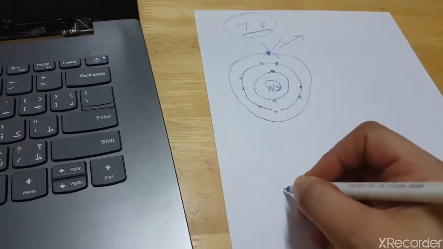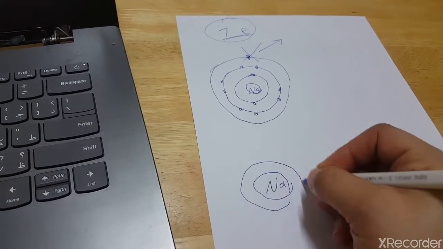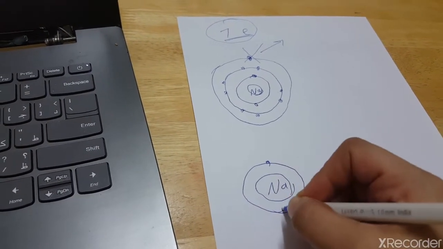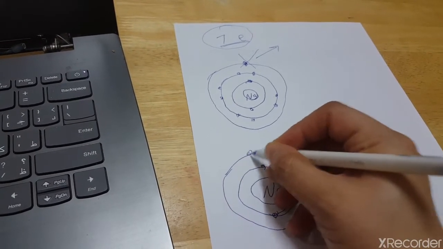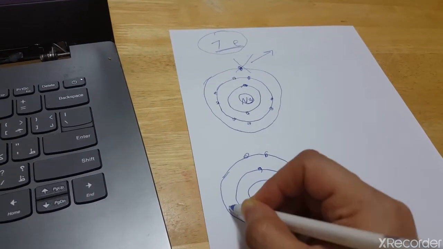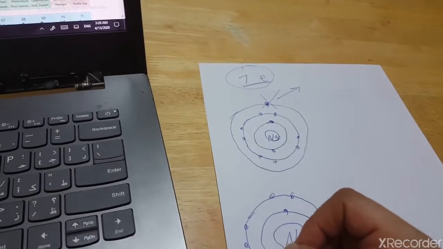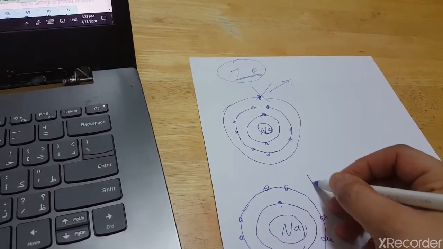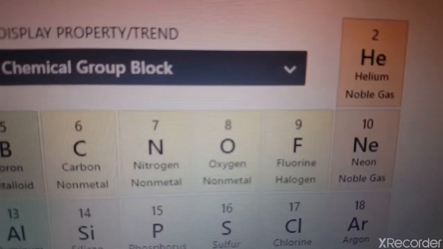The sodium will be like this, only 2 and 8, so it will have only 10 electrons, like neon.